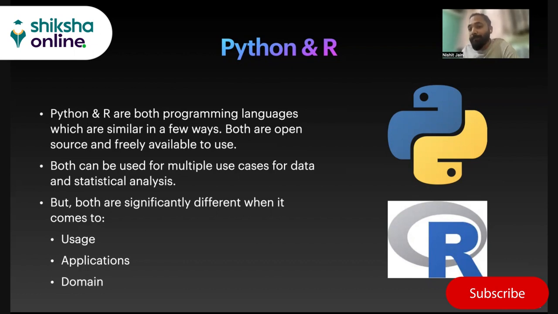Now, when we say usage, what do you mean by usage? So there are multiple types of usage, right? You need to develop AI products. You can do a statistical analysis. You can do a data analysis. You might want to develop a forecasting product, which can forecast for a specific domain, let's say manufacturing. So what would you use over there? Now, the type of requirement will also be a deciding factor whether to go for Python or R, correct?